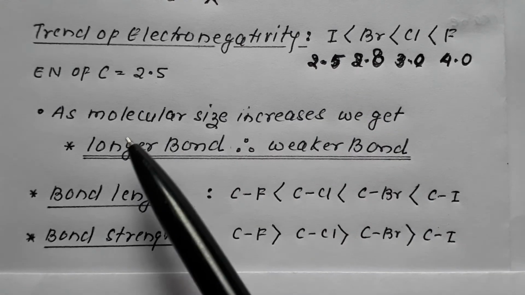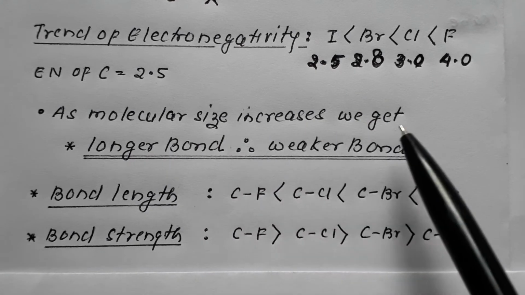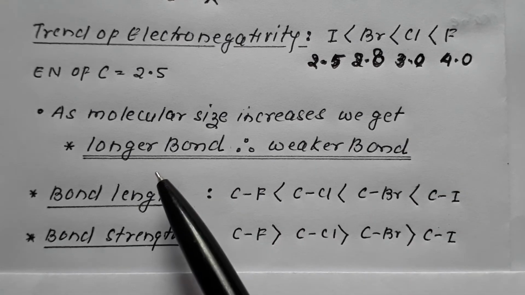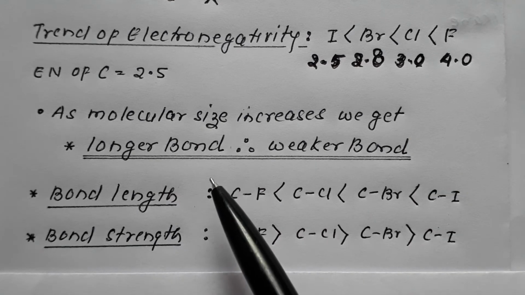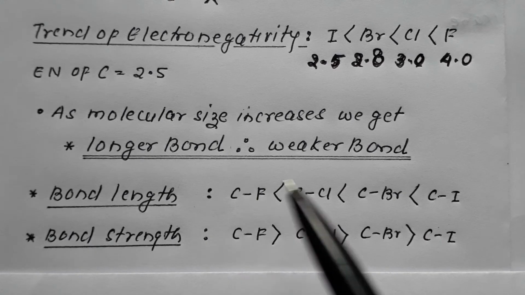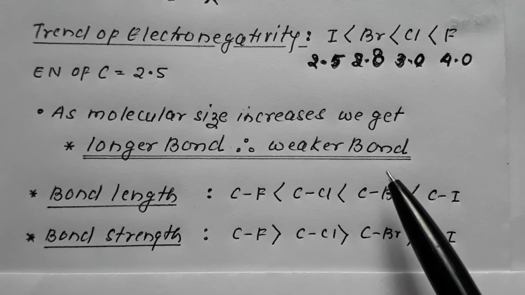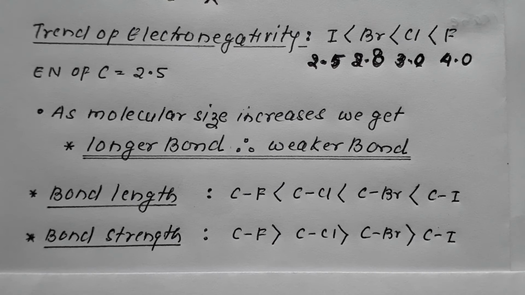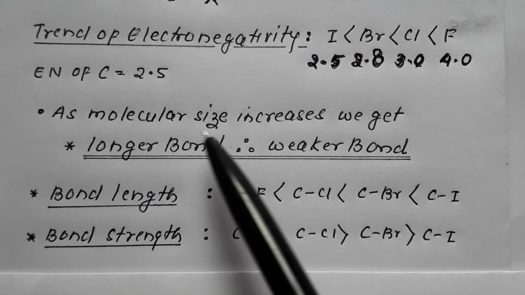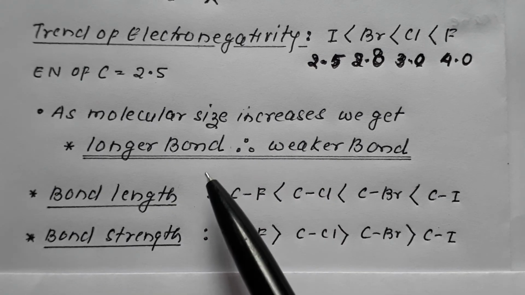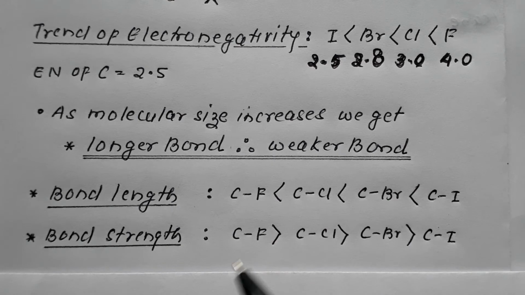So as molecular size increases, we get a longer bond, and therefore a weaker bond. Why longer? Due to repulsion between the atoms and the increase in electron density. Due to the increase in molecular size, we get a longer bond, therefore a weaker bond.